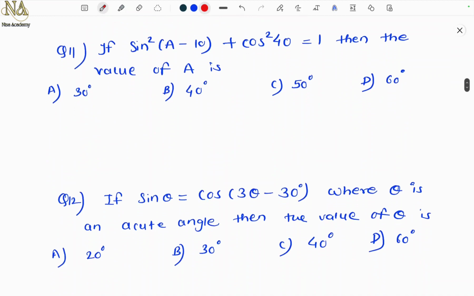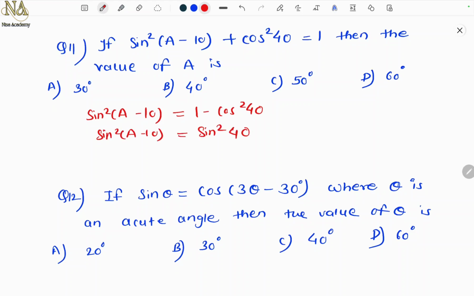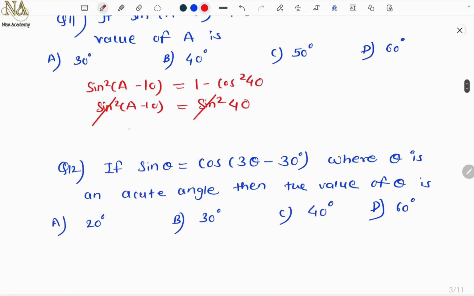Question number 11. If sin square (A minus 10) plus cos square 40 equal to 1, then the value of A is. Again, here we will use the trigonometric identity. So this I will take over here, 1 minus cos square 40. Now what is 1 minus cos square? Just now we have seen 1 minus cos square theta is sin square theta, which is sin square 40. So sin square gets cancelled. A minus 10 equal to 40. Therefore, A equal to 40 plus 10, 50. So the answer is option C, 50 degree.